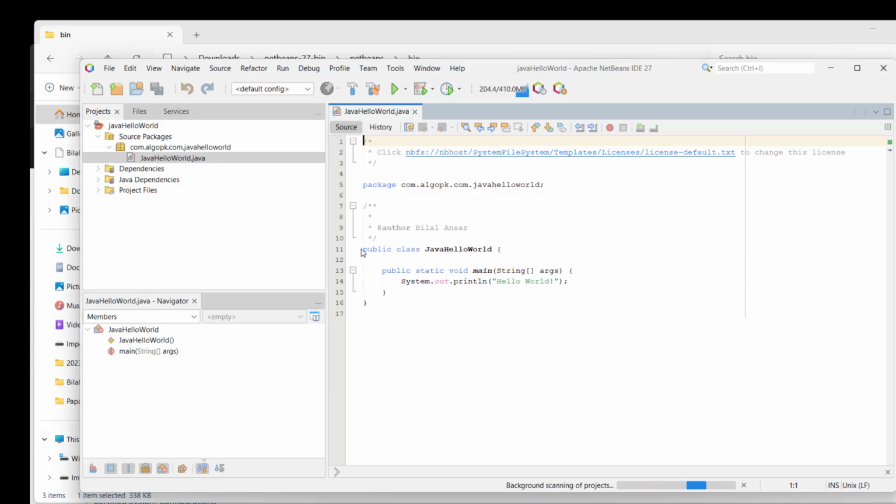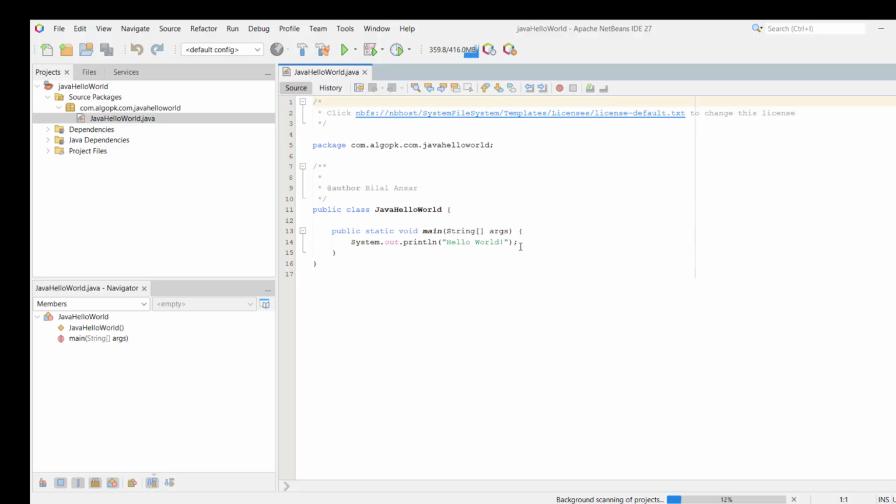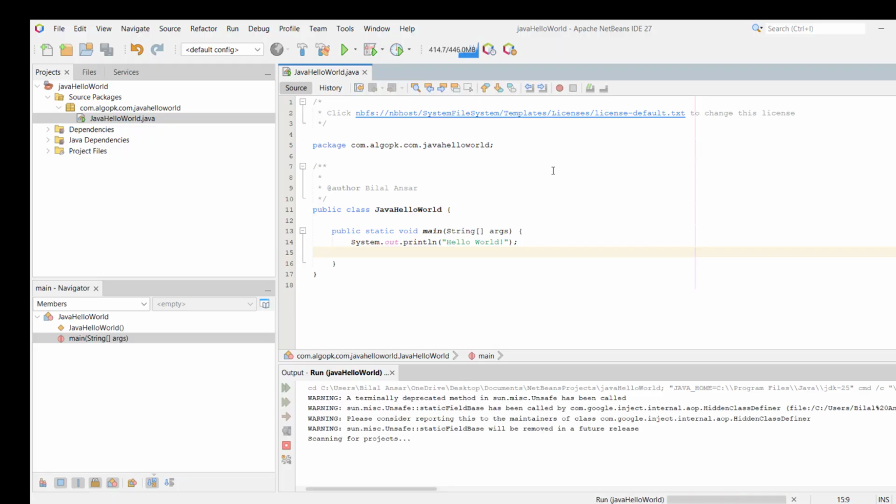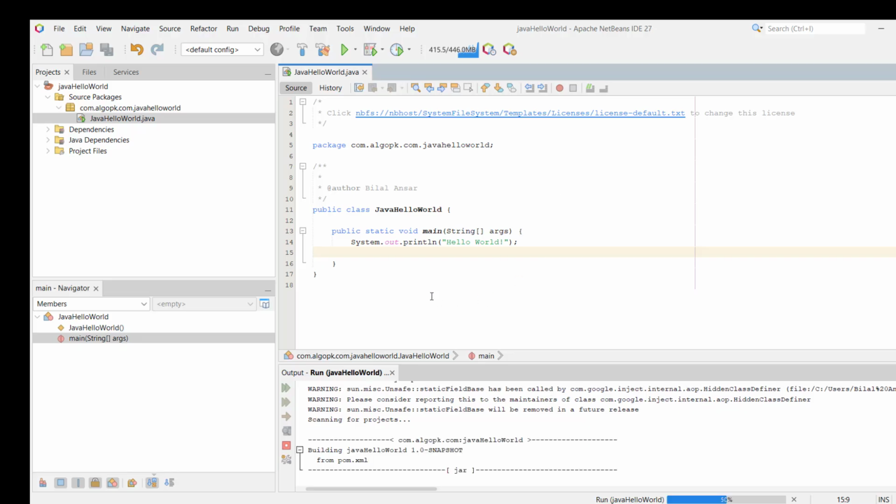Now you can see this is our first project in Java, Hello World program, system.out.println. And once you run this one, it will take some time.